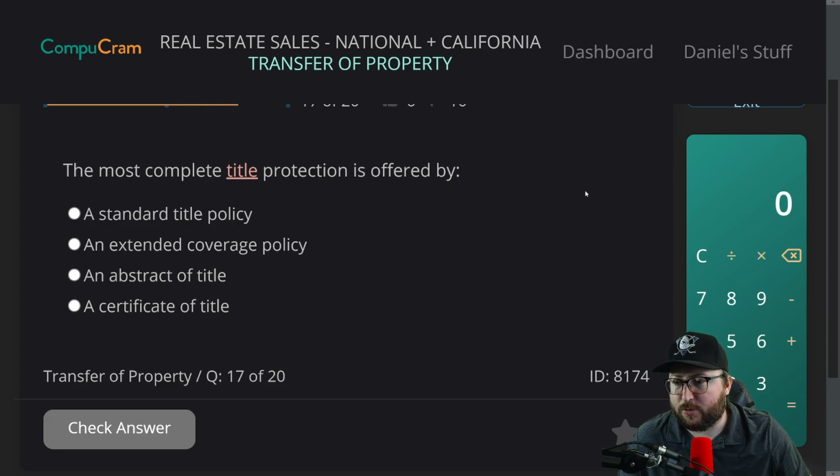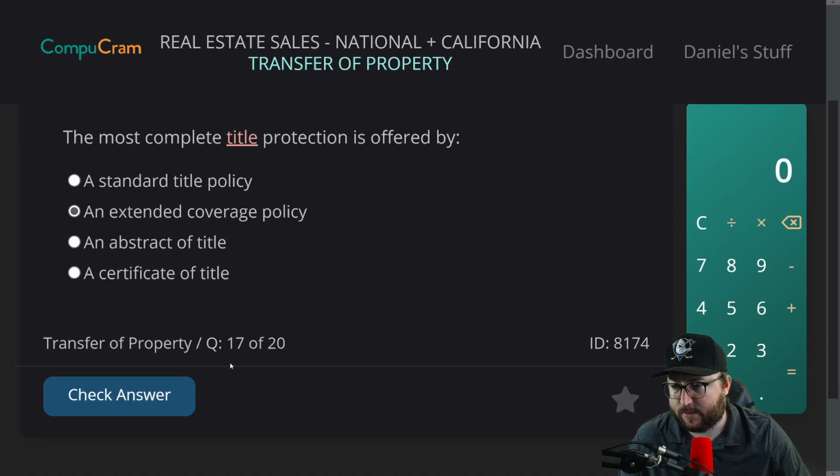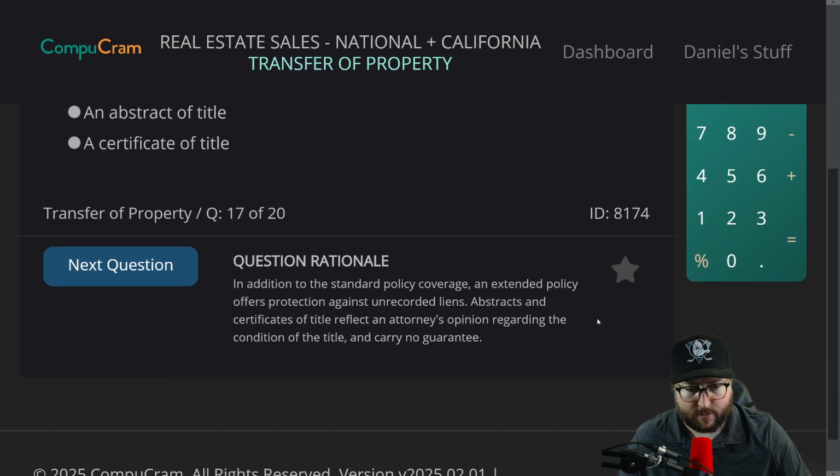Question 7, the most complete title protection is offered by A, standard title policy, B, an extended coverage policy, C, an abstract of title, D, a certificate of title. The most complete title protection, I would say it may be an extended coverage, because the standard, a certificate. Correct. Here's the explanation. In addition to the standard policy coverage, an extended policy offers protection against unrecorded liens. Abstracts and certificates of title reflect an attorney's opinion regarding the condition of the title and carry no guarantee.